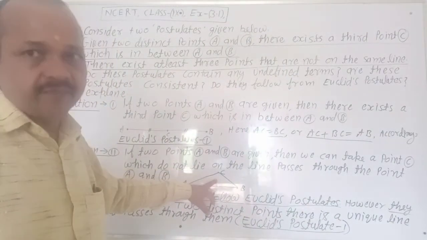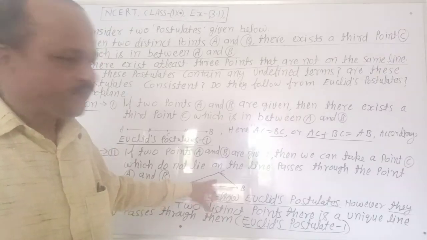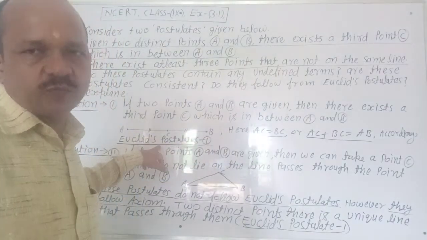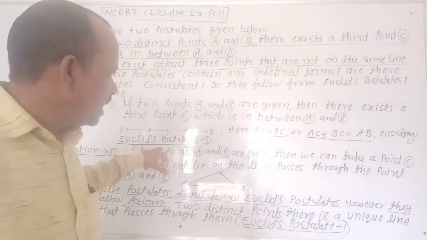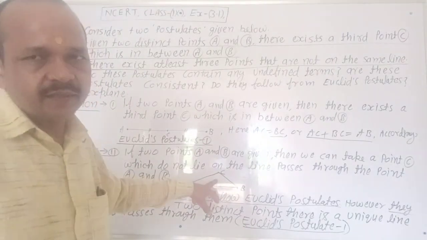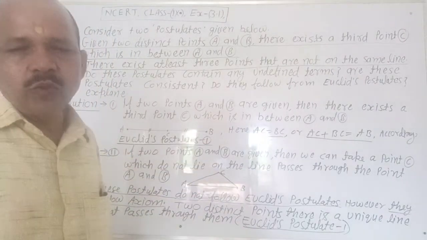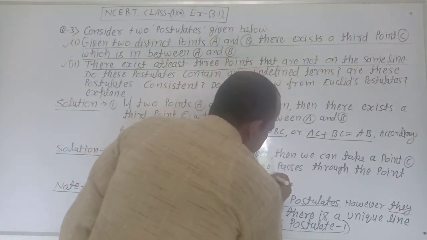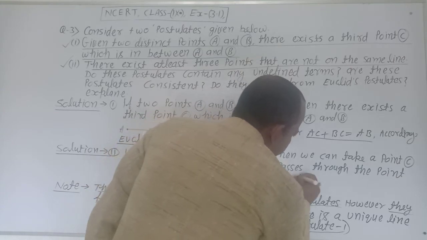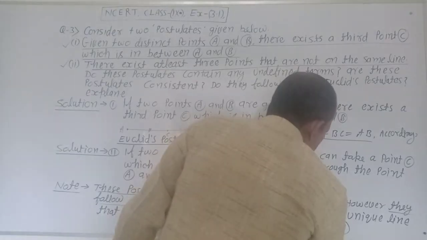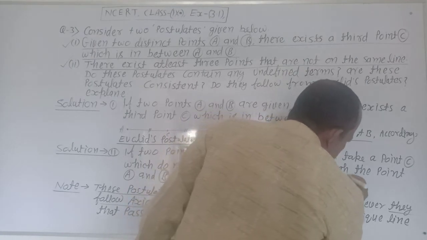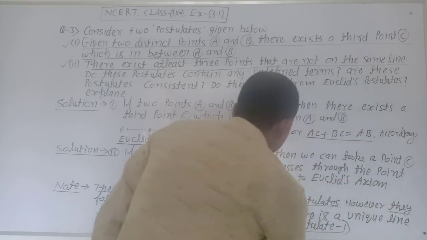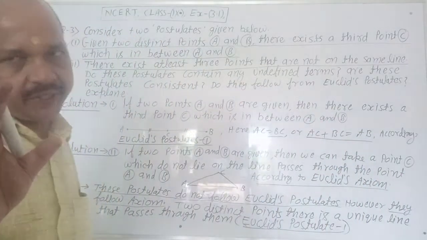It is an axiom, not a postulate. According to Euclid's axiom, it is clear.